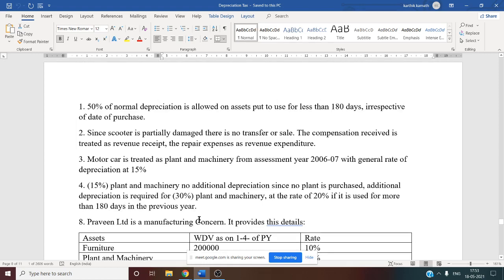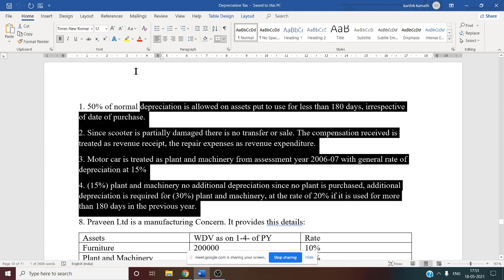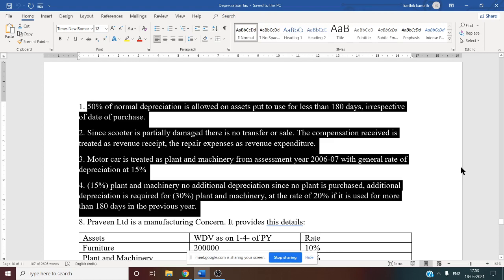After that, certain notes are given. You need to remember these notes while solving the problem. 50% normal depreciation is allowed on the asset if it is put into use for less than 180 days. That we know. And since the scooter is partially damaged, there is no transfer or sale. That means a partially damaged scooter you cannot sell. That is why the compensation received is treated as a revenue receipt. Any compensation is a revenue receipt, and repair expenses are revenue expenditure.